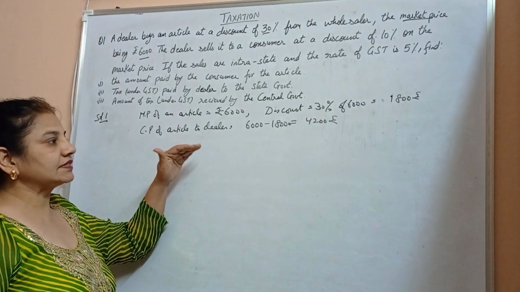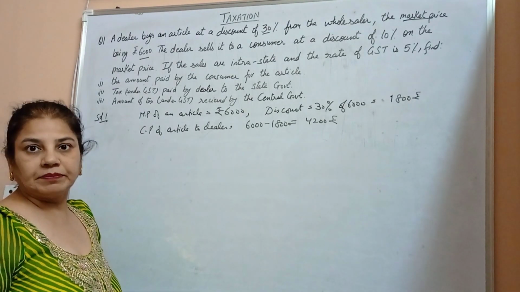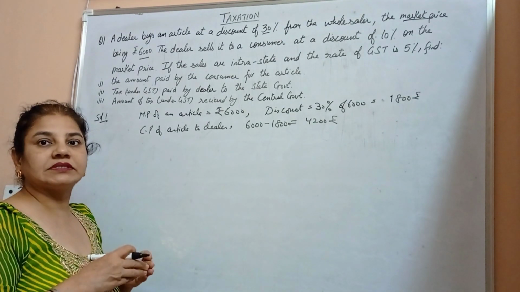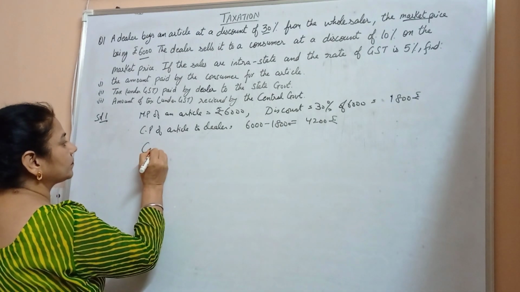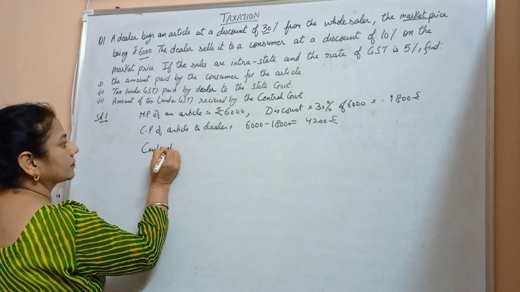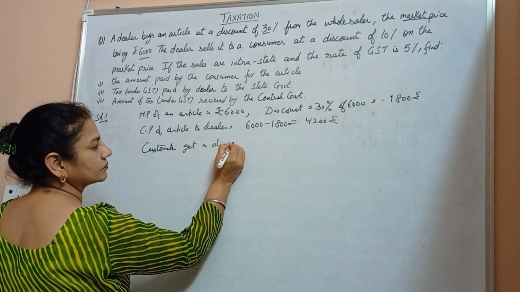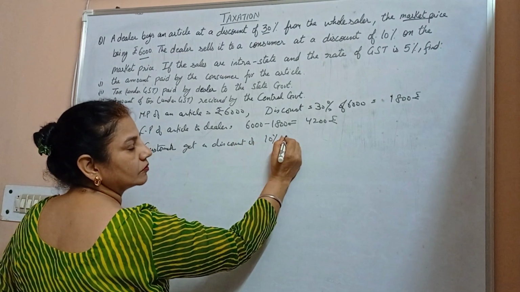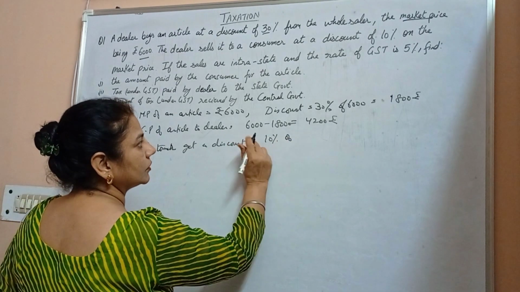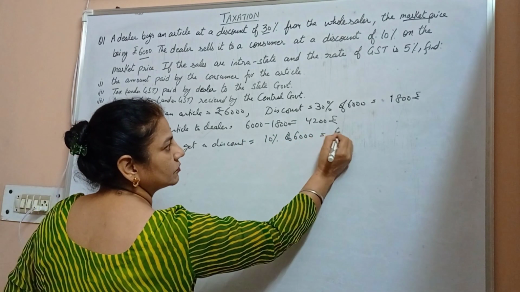Now the dealer sells this article to the customer at a discount of 10%, but he gives the 10% discount on the market price. So the customer gets a discount of 10% of the market price, which is equal to 600.